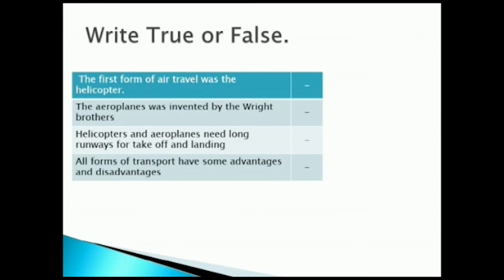True or false. The first one, the first form of air travel was the helicopter. Is this statement right or wrong? The answer is false, because the first form of air travel was not the helicopter, it was the hot air balloon. The second one, the aeroplane was invented by the Wright brothers. Is the statement true or false? Yes, it is a correct statement.